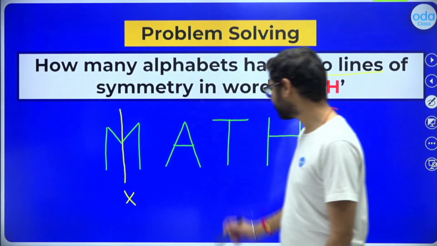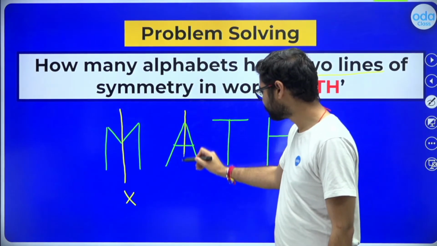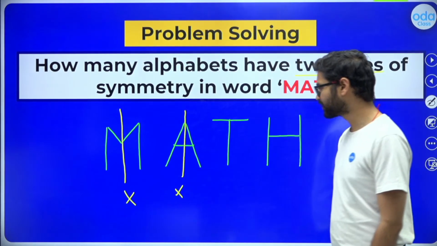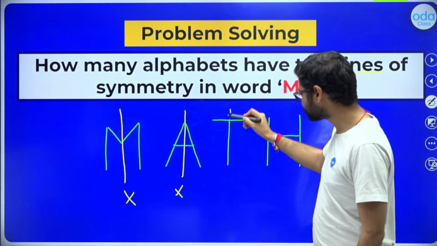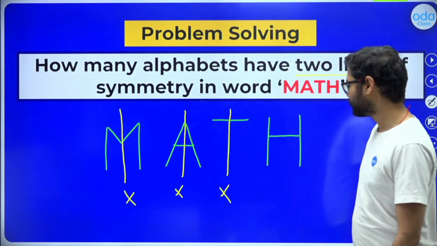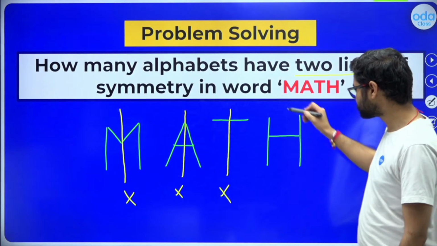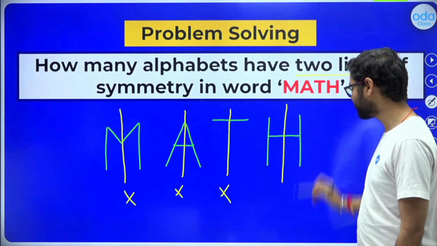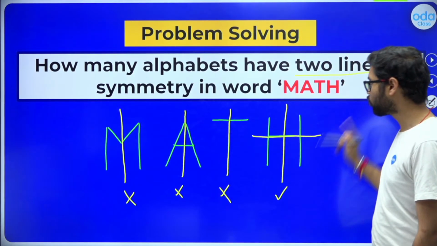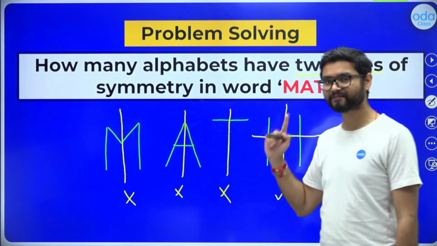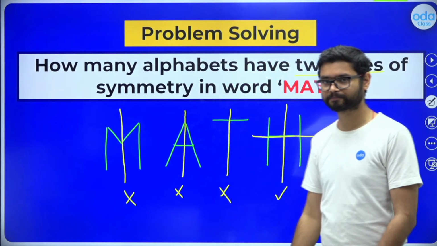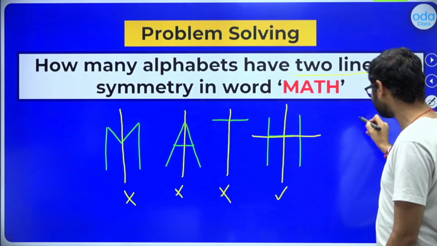What about A? A also has only a vertical line of symmetry. I can't consider that. Talking about T, T has only one vertical line of symmetry. What about H? H has a vertical line of symmetry as well as a horizontal line of symmetry, right? So only one alphabet in MATH has two lines of symmetry. So what if I say S?